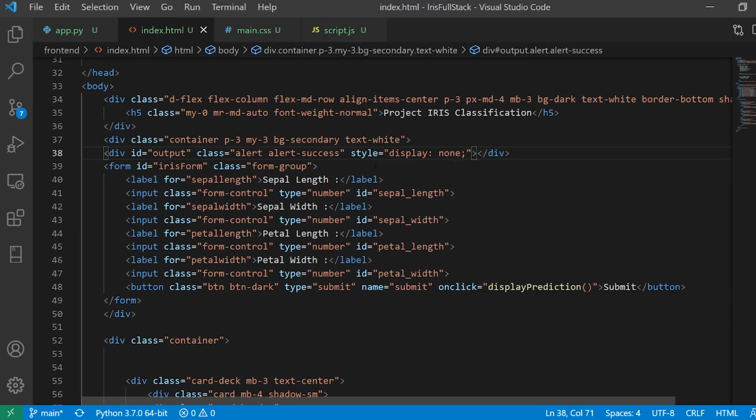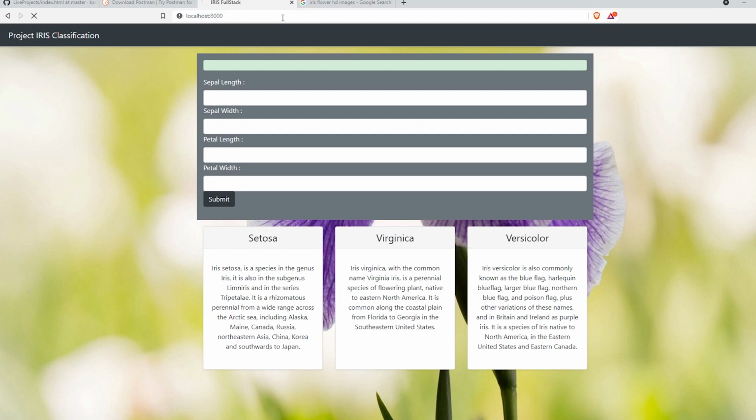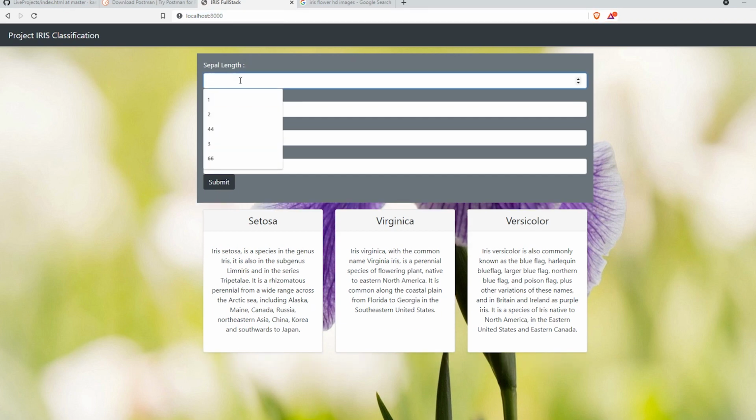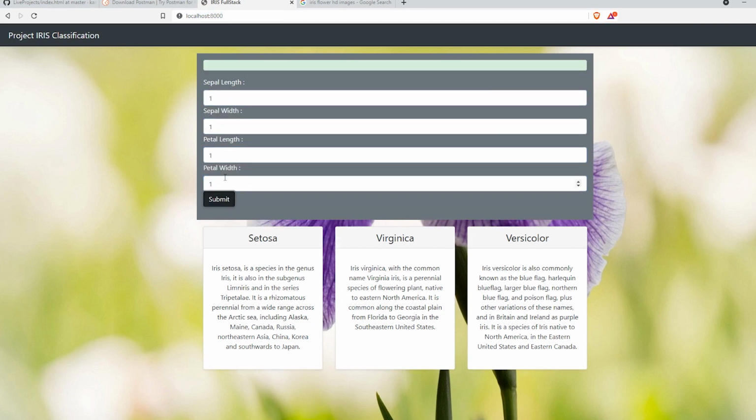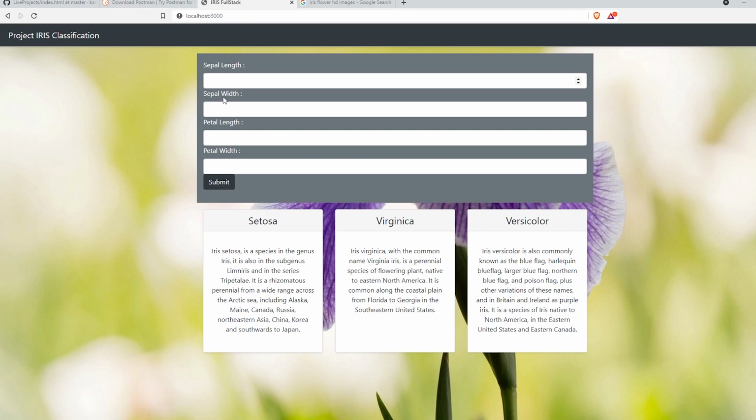By default it is going to be display none, but when I click on the event, this display none is going to get overridden by the JavaScript. Now let us check this. I'll reload. Okay, it is gone. I'll put some values and say submit, and it says predicted flower is versicolor.